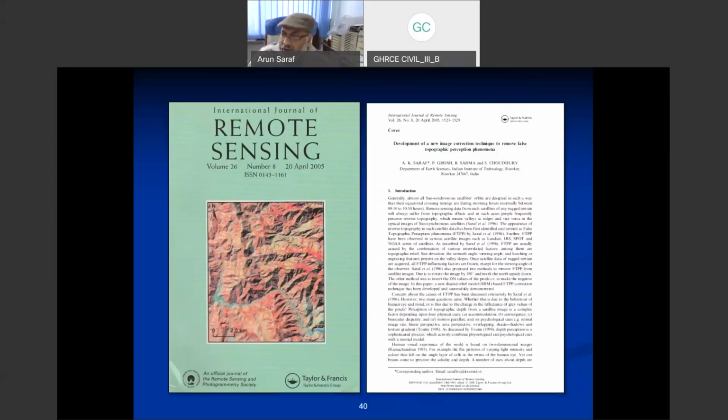So this is what the next paper was about, which again came in the International Journal of Remote Sensing. During my introduction, it was mentioned that I was associate editor of this journal, but at that time I was not editor, so I could not influence the publication by any means.